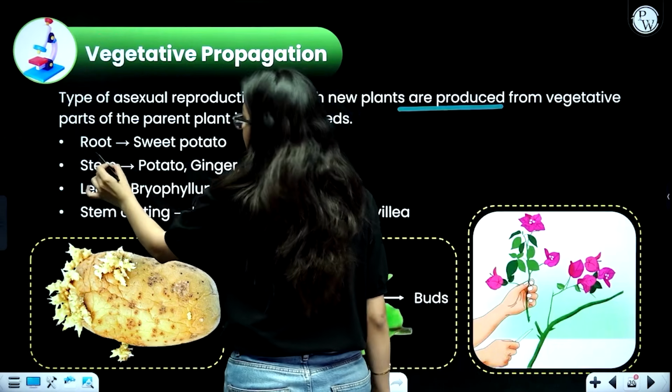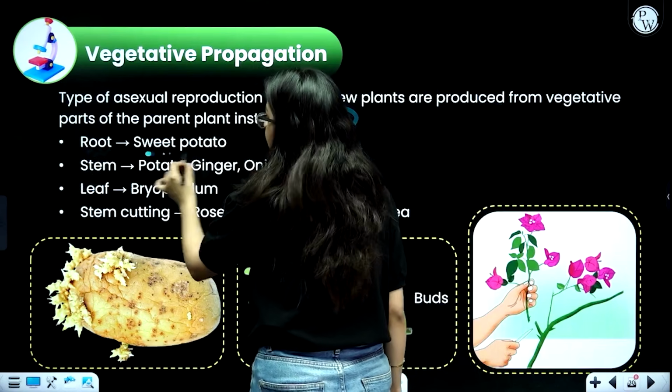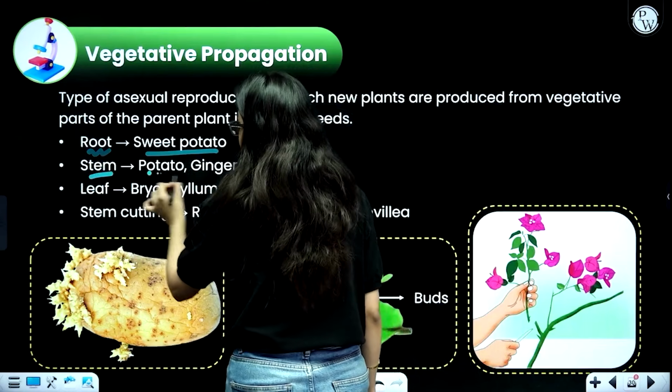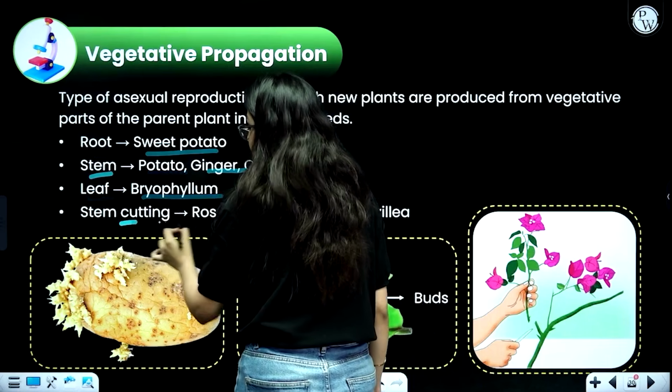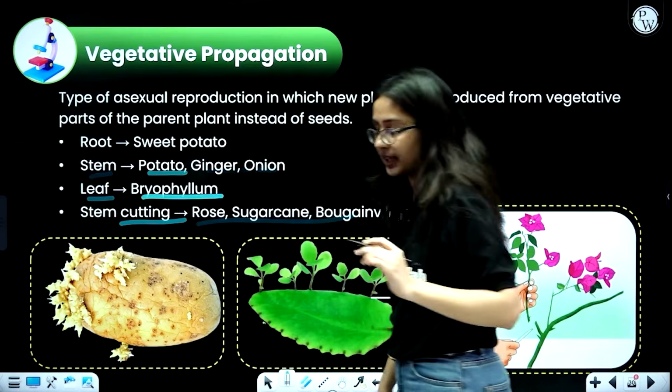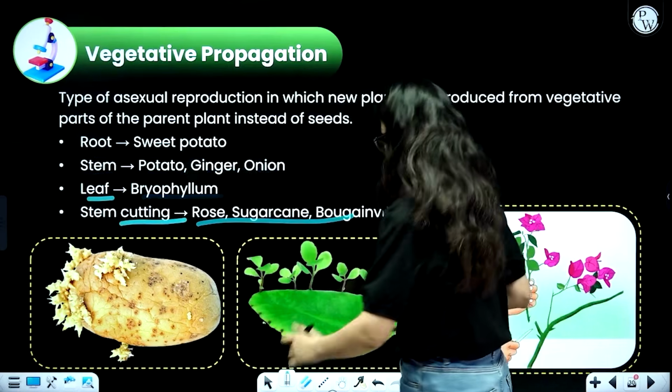For example, using the root, sweet potato is formed. Using the stem, potato, ginger, onion are formed. Using the leaf, bryophyllum. From stem cutting, rose, sugarcane and bougainvillea. Don't get confused, understand this simply.